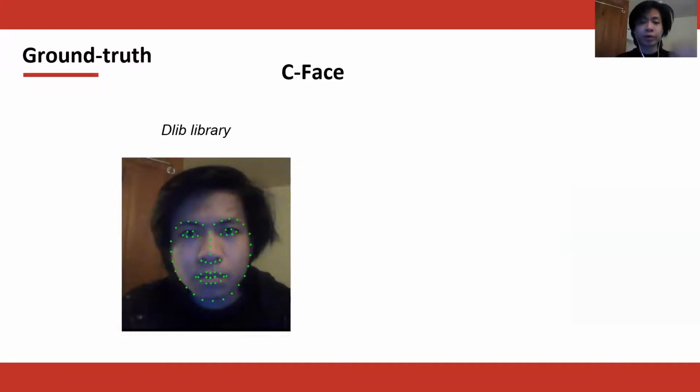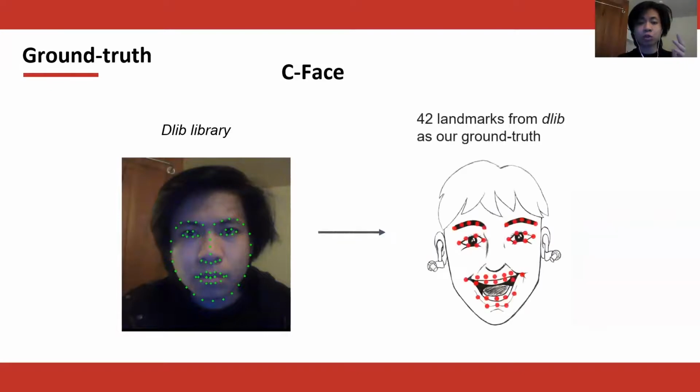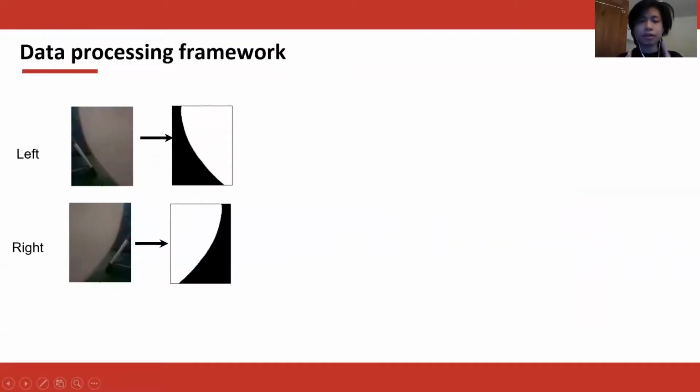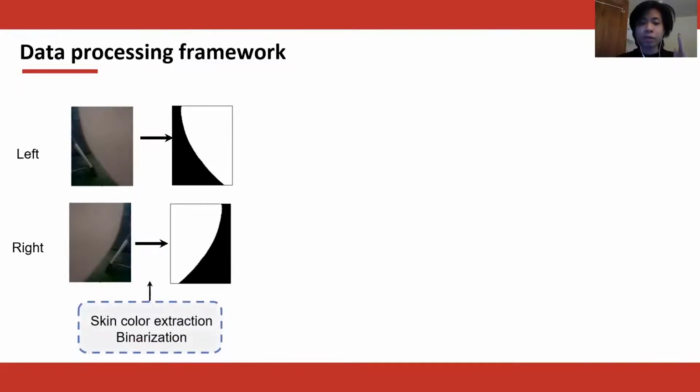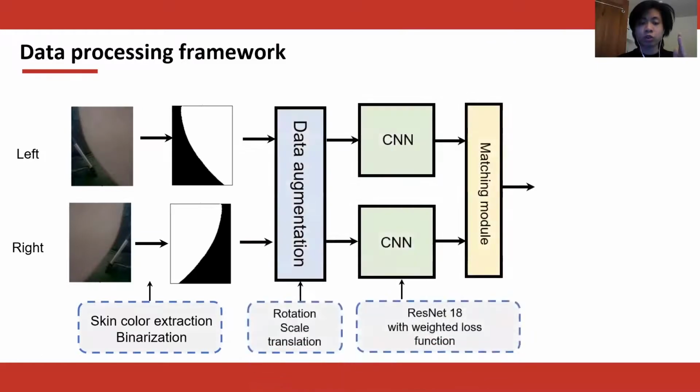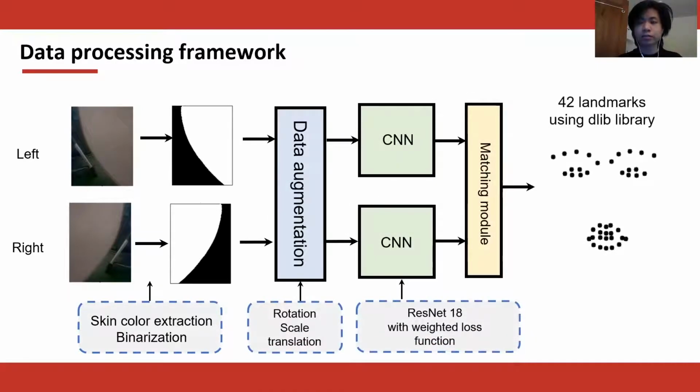For ground truth collection, we place a camera in front of the user's face and then use the Dlib library to extract the facial landmarks, as shown here, as our ground truth. For our data pipeline, we first pre-process the raw image of the facial contour by skin color extraction and binarization. Then, this binary image is fed into a convolutional neural network framework, which outputs the final facial landmarks.